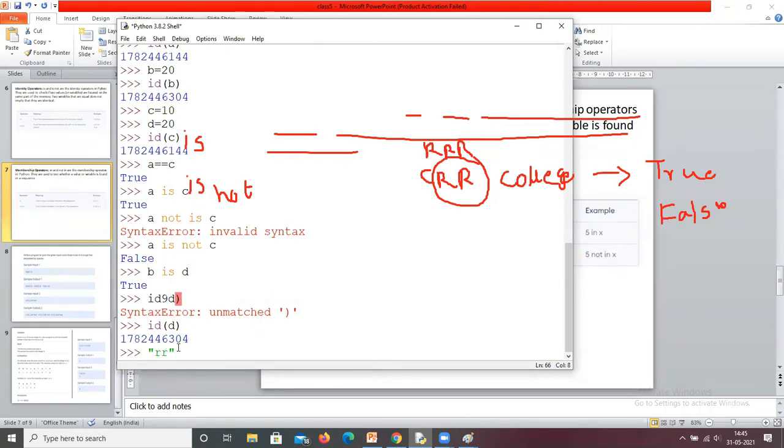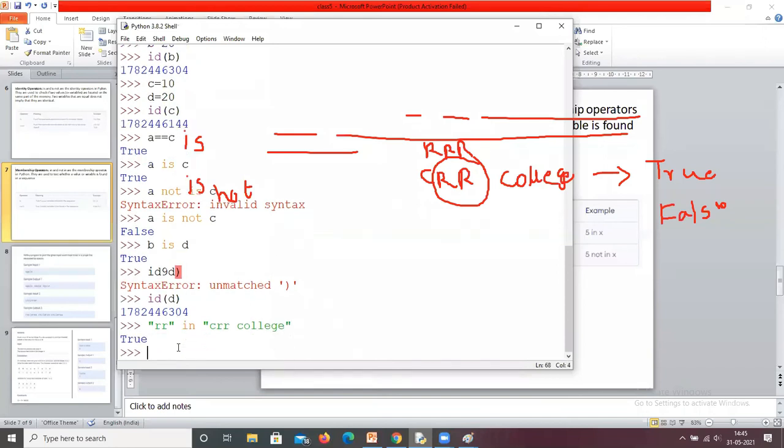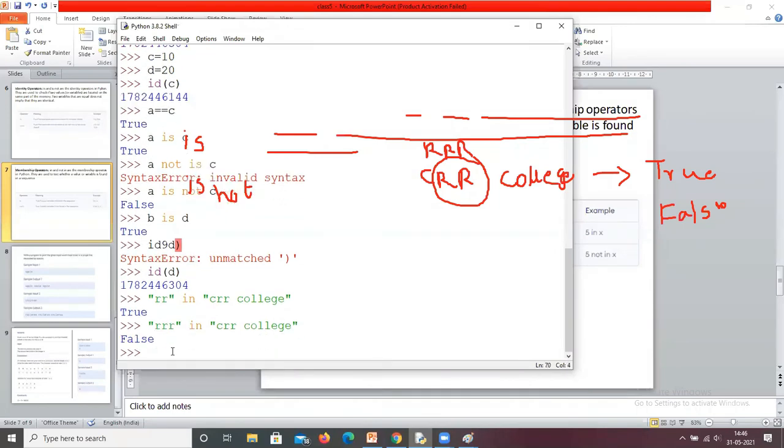Let us check that. RR in CRR college. If I press enter, it returns true. Why? Because RR is in CRR college. Here this is the RR. Similarly, if I give triple R in CRR college, now it returns false. Why? Because triple R is not in CRR college.